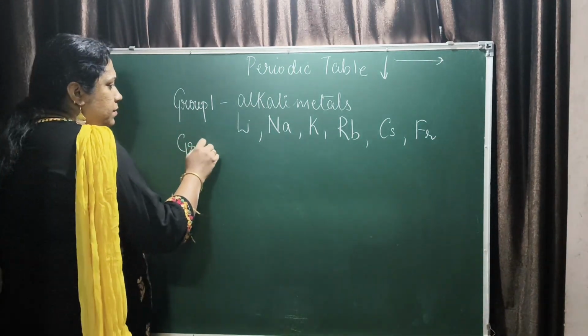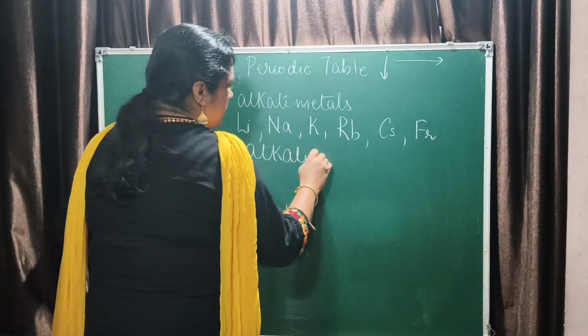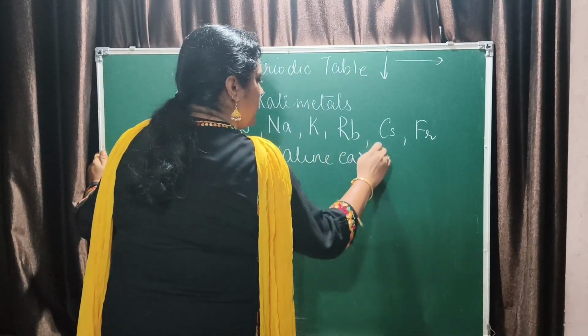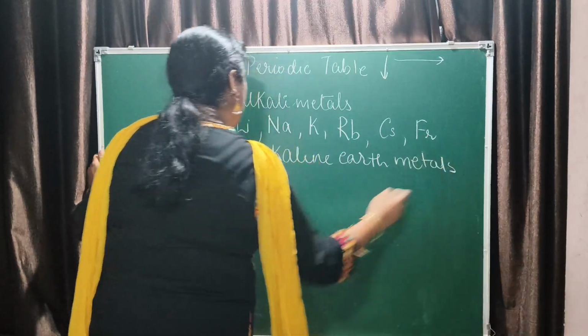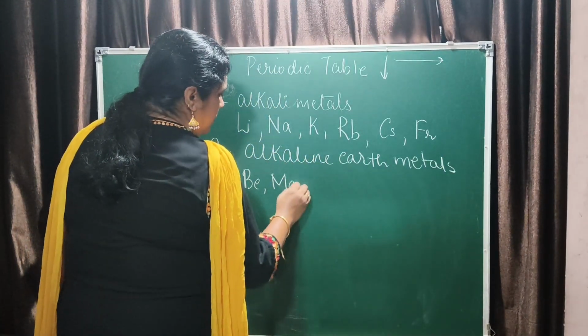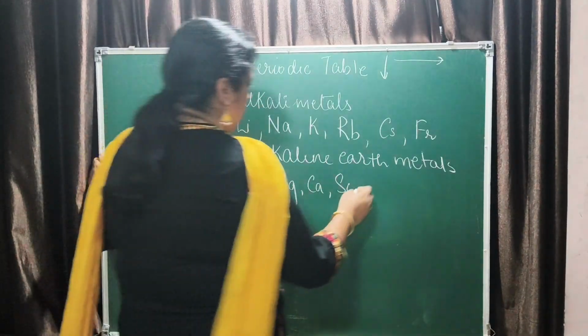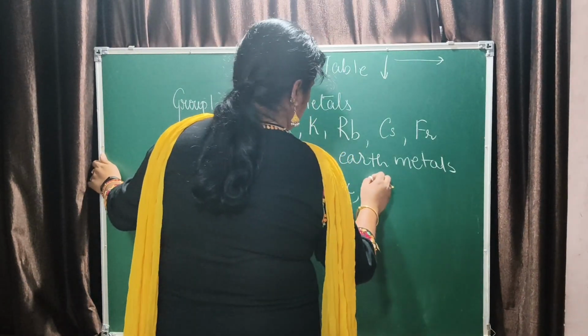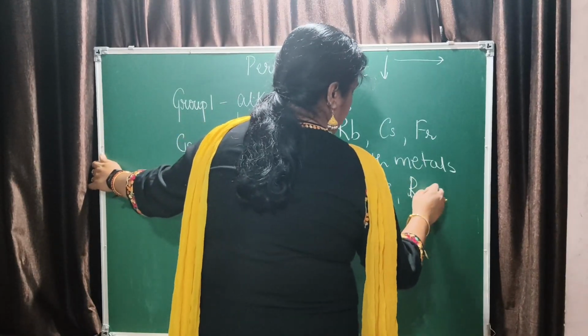Group 2 is the alkaline earth metals. What are those? Beryllium, magnesium, calcium, strontium, then you have barium and radium.